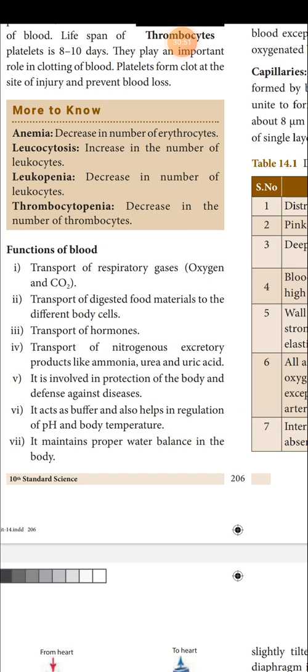Same with transport of hormones. You know very well, in lower classes you have studied about endocrine glands. Endocrine glands secrete hormones. Endocrine glands are ductless glands, that means they have no pipe to carry their secretion to the target organ. The gland is somewhere else in our body.